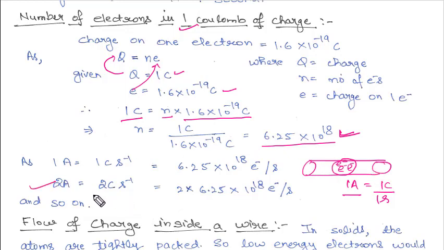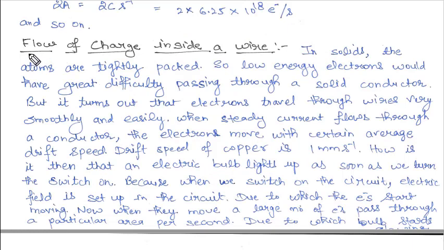Similarly, if 2 ampere of current is flowing through a conductor, 2 ampere means 2 coulomb per second. So we just have to multiply it by 2. So 2 into 6.25 into 10 raised to power 18 electrons per second. If this many electrons are flowing through the conductor per second, then 2 ampere of current is flowing through that conductor or wire, and so on. Similarly for 3 ampere, 4 ampere, just multiply this number by 3, 4, 5, whatever the current flowing through the circuit. Clear?